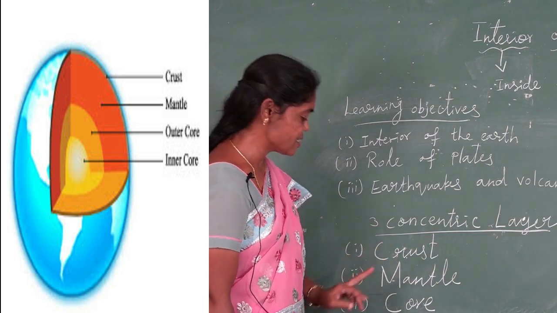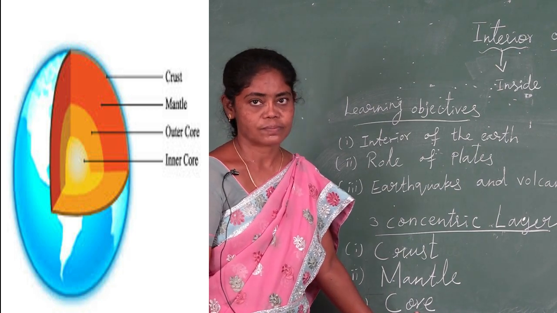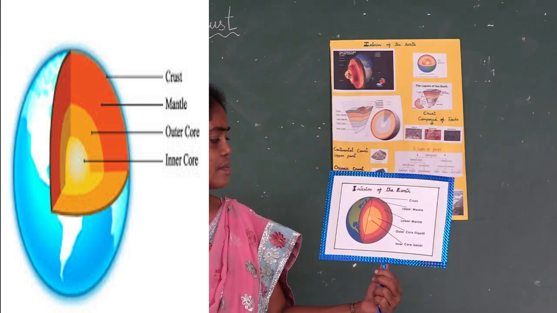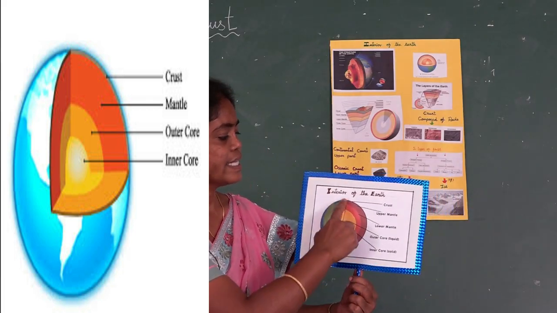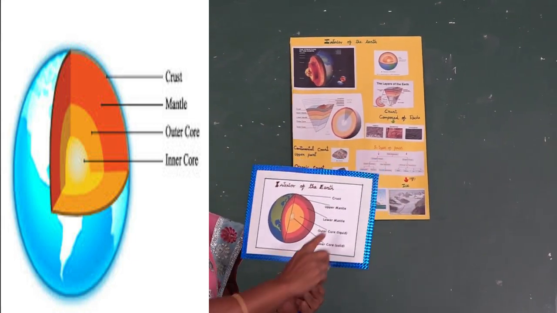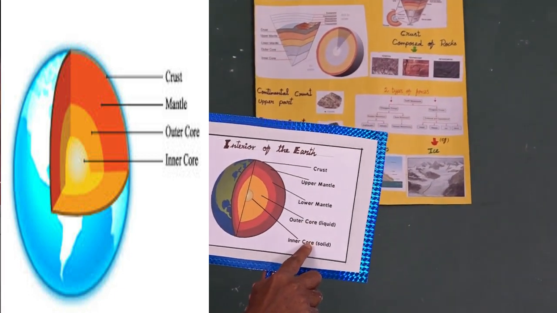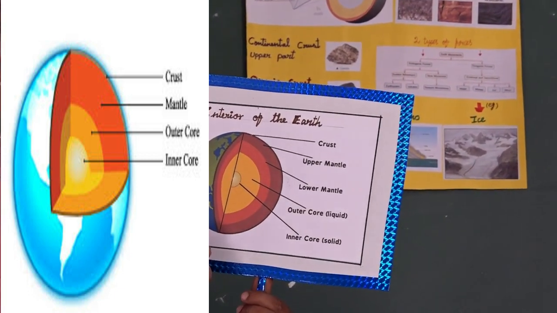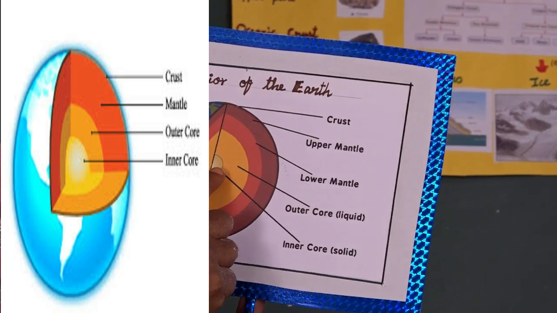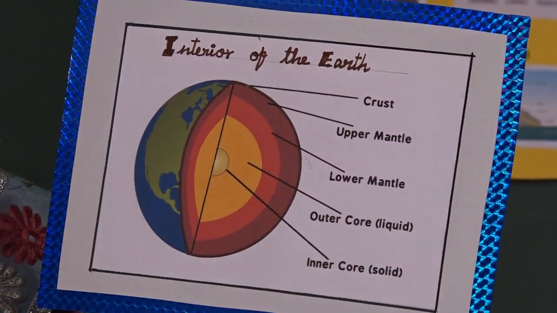First one is crust, second one mantle, the third one is core. Okay children, see this picture, interior of earth. Already I told 3 concentric layers: crust, mantle, and inside the center, that is core.